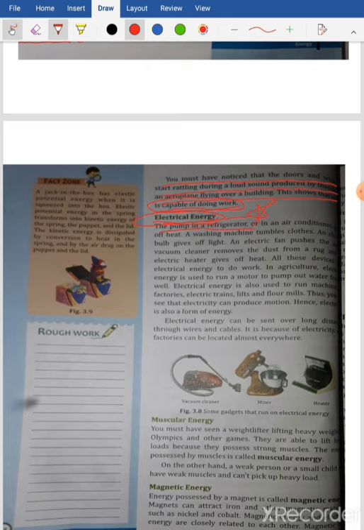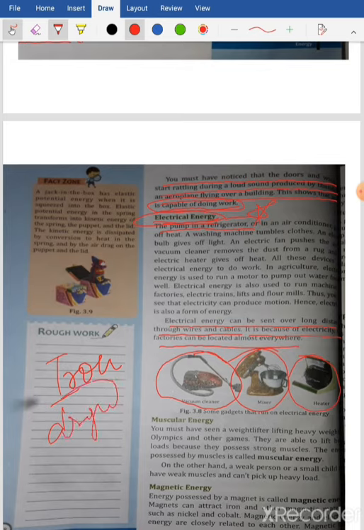So electrical energy can be sent over long distances, you can underline this, long distances, through wires and cables. It is because of electricity the factories can be located almost everywhere. So these are the most common devices that we have at our home. There is vacuum cleaner, mixer and grinder, heater, you have refrigerator, you have microwave ovens, electric irons, isn't it? Yes, dryer. These are the things that you have at our home which work with the help of electrical energy. Understand? Now let's go to the next topic, that is muscular energy.